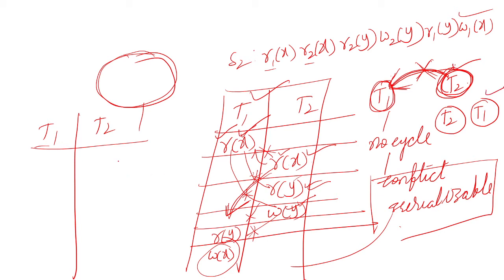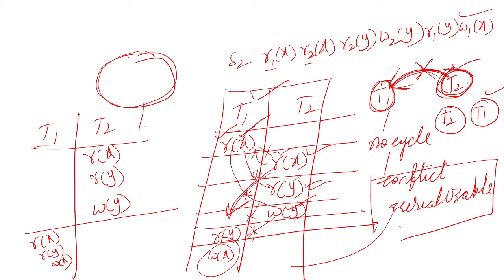That means how can we swap the operations? We have to execute all the operations of T2 first and then we have to execute all the operations of T1: read X, read Y and write X. This is the conversion of non-serial to serial.